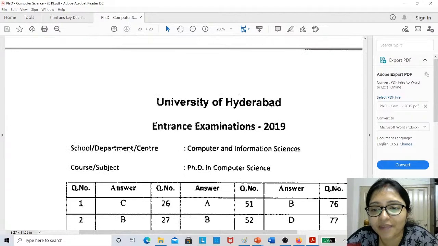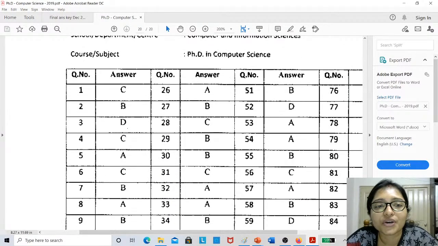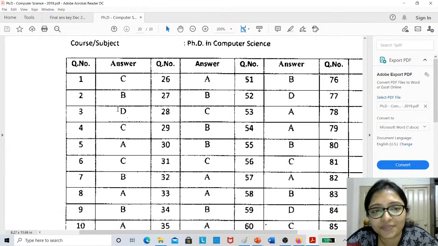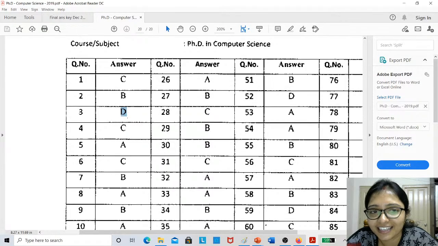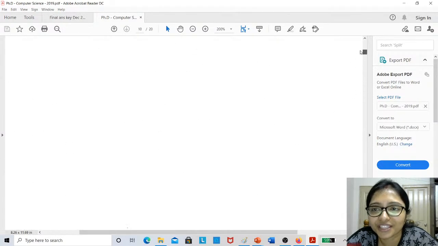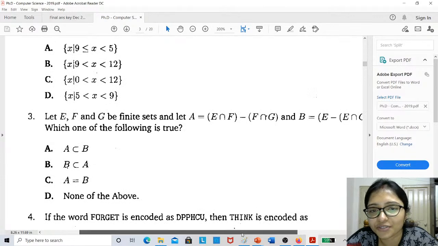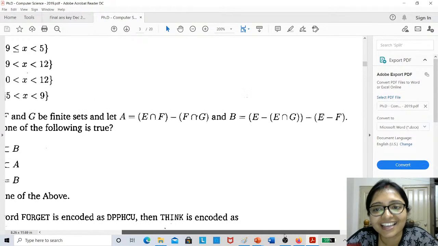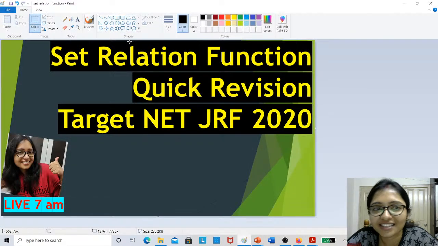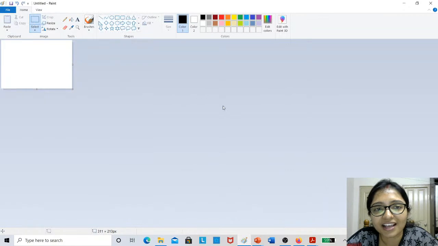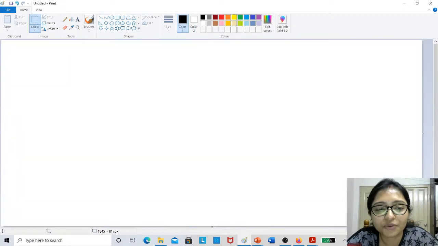Yesterday I was doing practice for this question. So here see, the answer is D. Question 3, the answer is D. Tirupati is also telling D. That's why I took this question here, because I was also confused. Yesterday night I was practicing this question. No, the answer is D. So try to understand how it is coming.